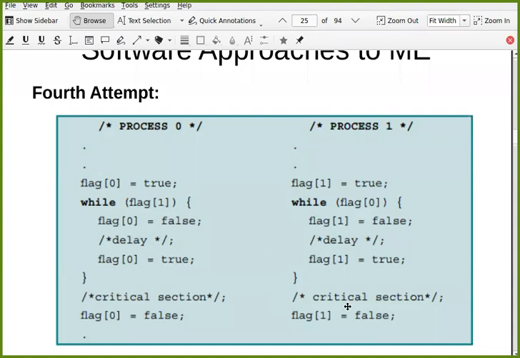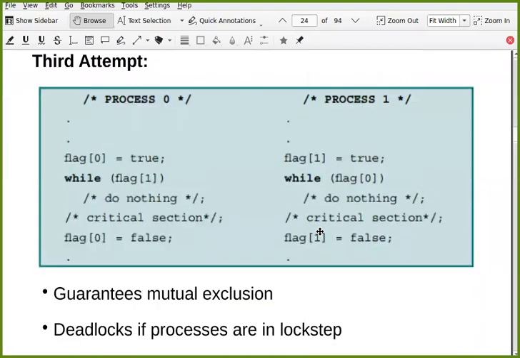None of them can enter into the critical section. Both are executing this instruction in this while loop. What is this case called? What is this situation called? Deadlock. No, deadlock means both processes are blocked like this.